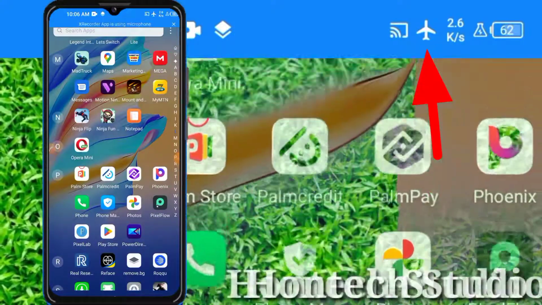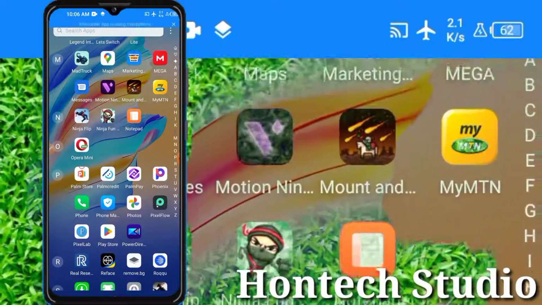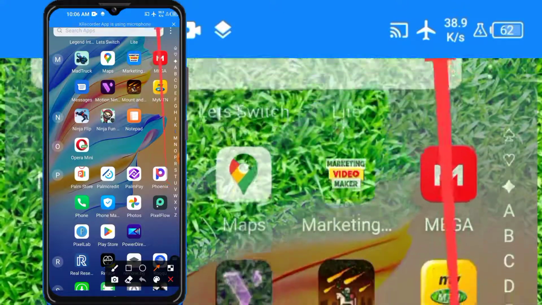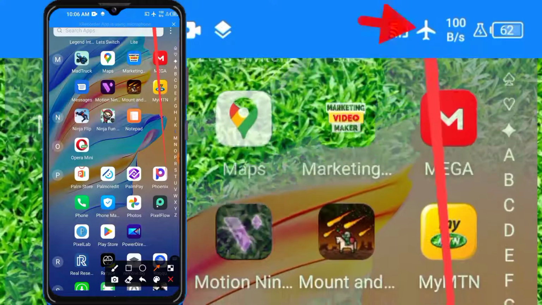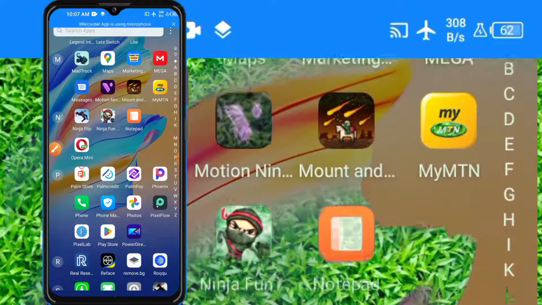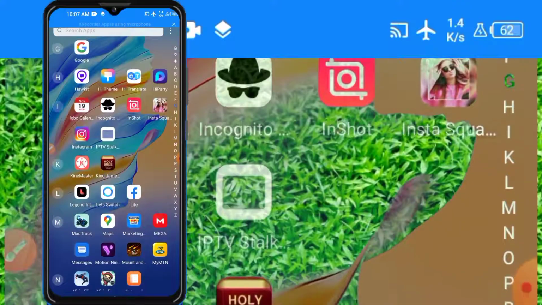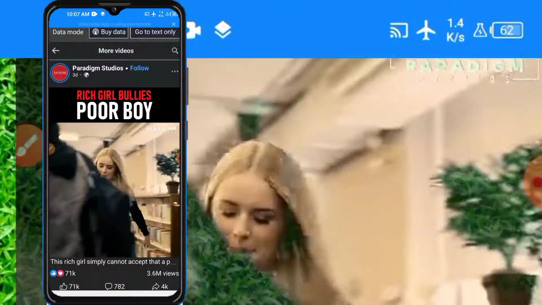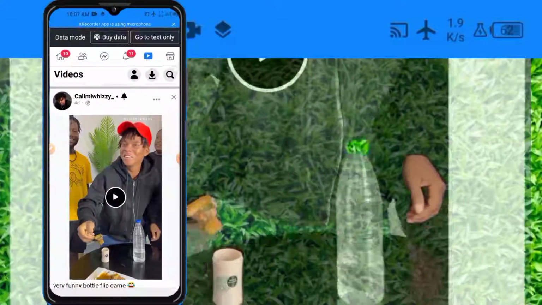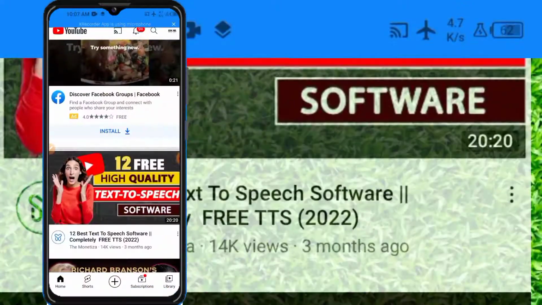In today's video I'm going to show you guys how to browse the internet even when your phone is on airplane mode, just like mine. As you can see up here, look at the airplane mode sign up there. I don't know if you can see it, but I'm browsing now. I'm browsing on airplane mode, so you can actually use it to, let me open my Facebook and show you. You can use it to watch videos on Facebook. You can use it to do so many things. You can use it to watch your YouTube videos.